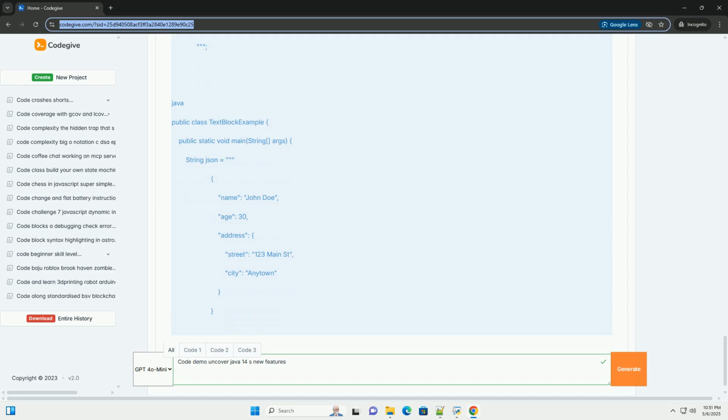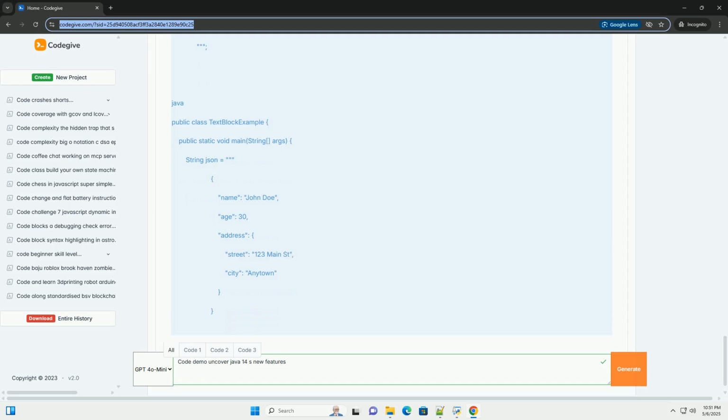Java 14 provides ways to control indentation within text blocks. Incidental whitespace removal: as mentioned, the position of the closing delimiter determines the amount of whitespace that is removed from each line. Explicit formatting: you can use String.format to explicitly format the text block and control indentation. Example of controlling indentation.